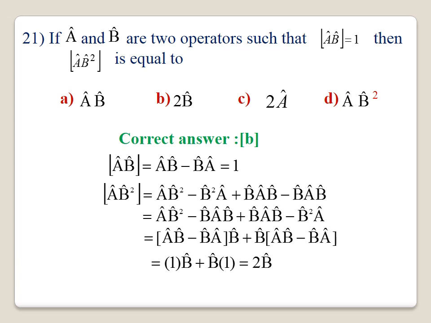Here also, the third and fourth terms, you take B operator out, you will get B operator into AB minus BA. Both values are equal to 1, therefore B operator plus B operator will be equal to 2B operator. The commutator of A, B square is equal to 2B operator. B is the correct answer.